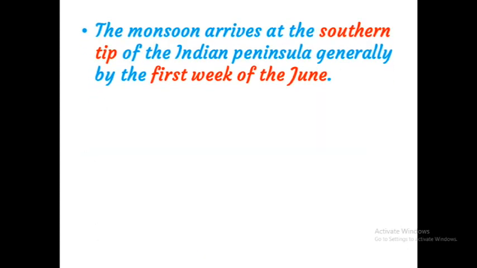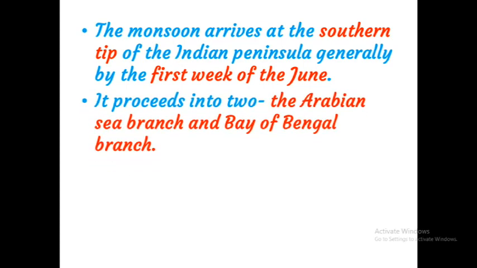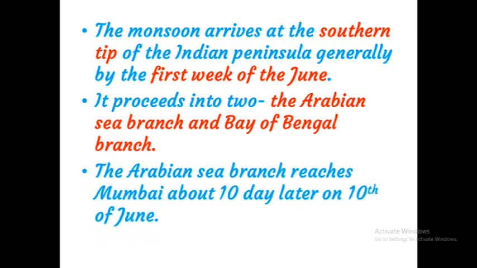The monsoon arrives at the southern tip of the Indian Peninsula, generally by the first week of June. It proceeds in two branches, that is, the Arabian Sea branch and the Bay of Bengal branch. The Arabian Sea branch reaches Mumbai about 10 days later, on the 10th of June.